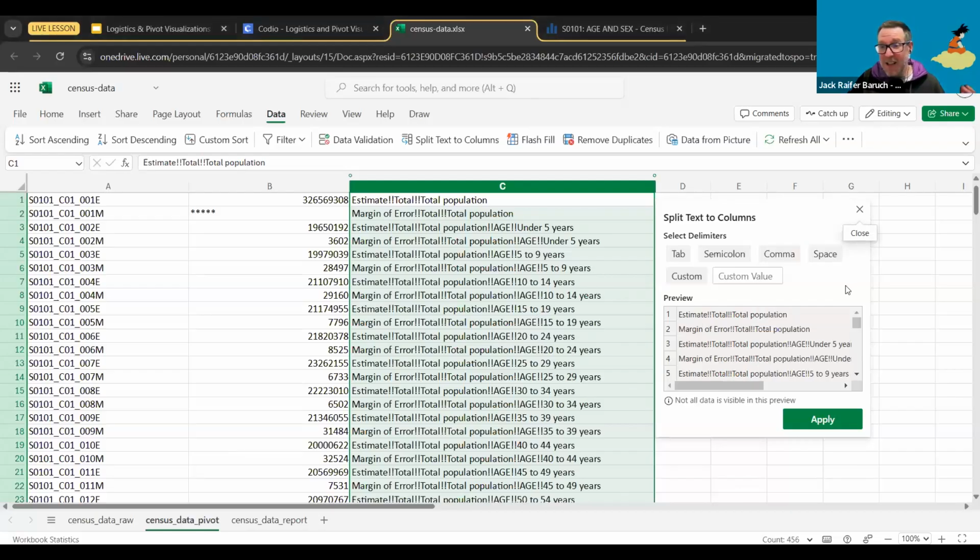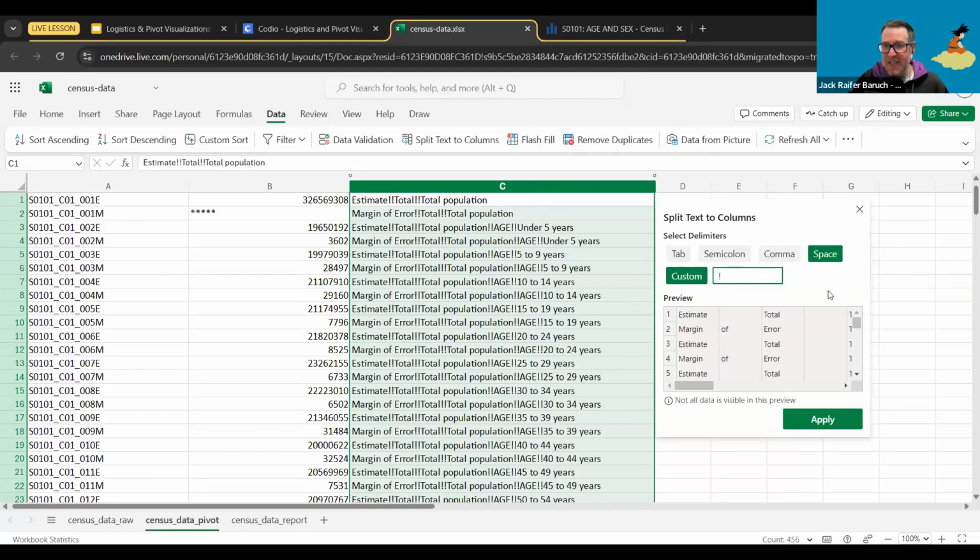Exactly. It's using exclamation points. So we are going to unselect space and we're going to go down here to custom value. And all you need to do is put one exclamation point. Just one. You can put two, you can put three, but it actually doesn't let you put more than one. We're going to custom and we're setting it to exclamation point. That's it.